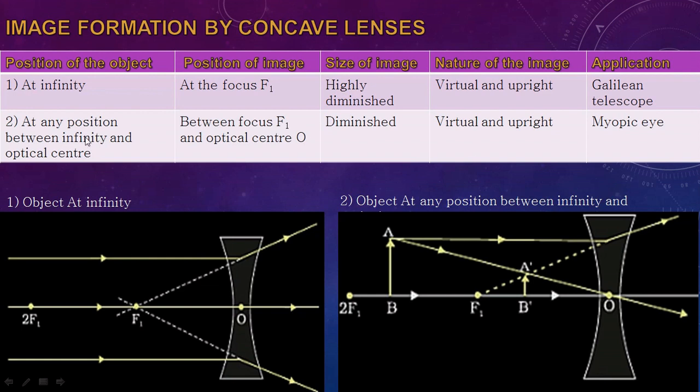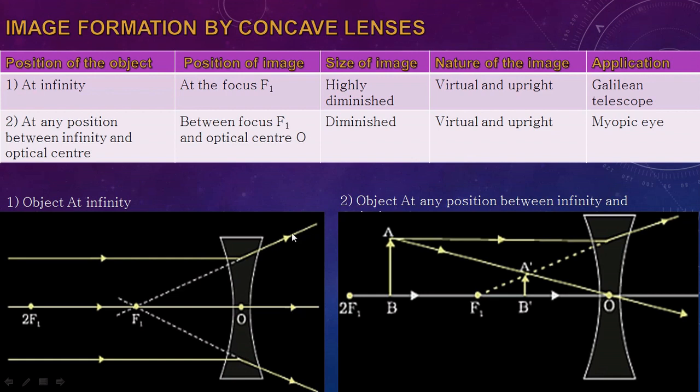In the first condition, the object is at infinity, that is, no practical object is located near the lens. If the object is situated at infinity, the light rays will come over here and meet, and then diverge into various directions. So we will backward produce these divergent rays, this ray and this ray.